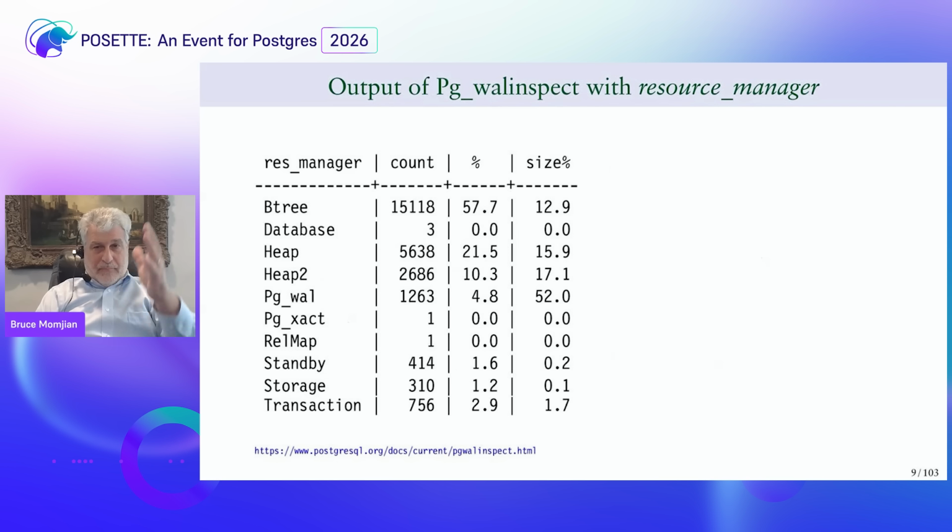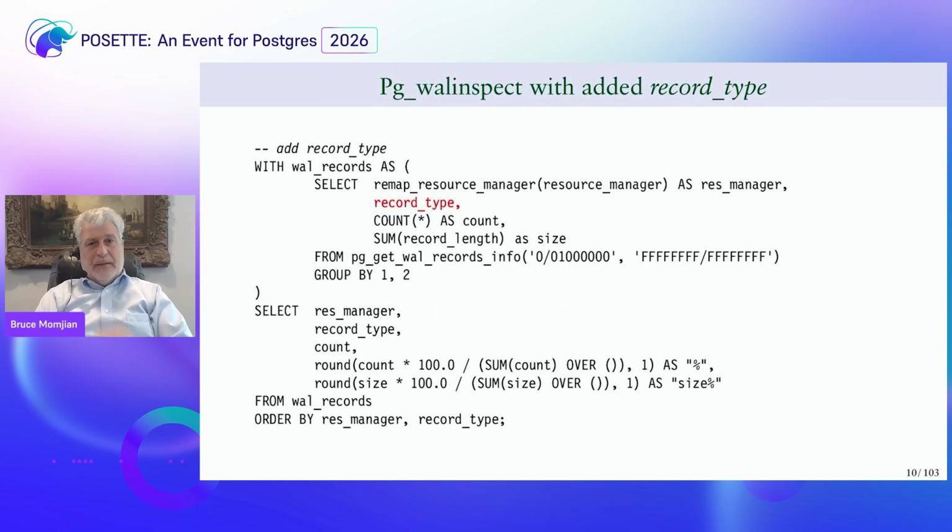So if I install Postgres from scratch, so I run initdb, this is the type of write ahead log records that are generated. On the left, you can see we have resource managers, the different types of resources that are contained in the write ahead log, the number of records for each resource manager, the percentage of records, and also the percentage of size. And so it's just sort of a general layout.